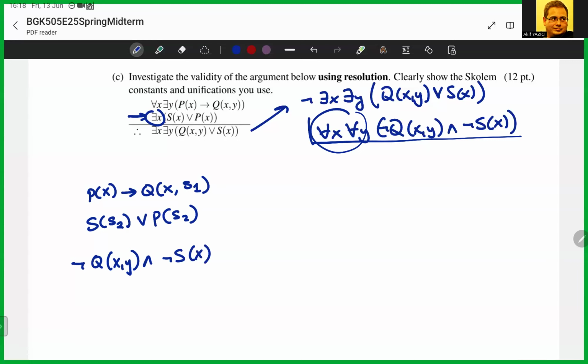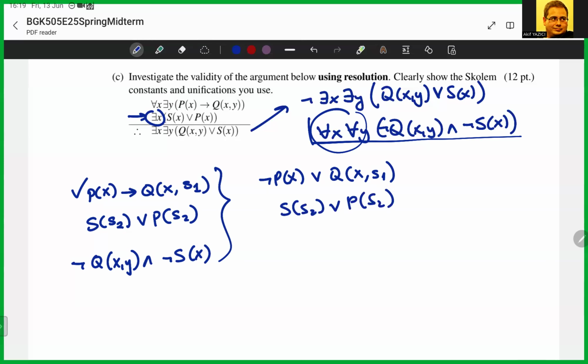The only thing left to do is arrange these into clausal form. Now, I have the implication here. The implication I can rewrite as not P of X or Q of X, S1. The second premise is already in clausal form, so that is S of S2 or P of S2. And the third one, you see I have an and here, and therefore I have to break it into two separate clauses. And this will be negation of Q of X, Y, and then I will have negation of S of X. Now I have 4 premises, and I'm ready to resolve them.